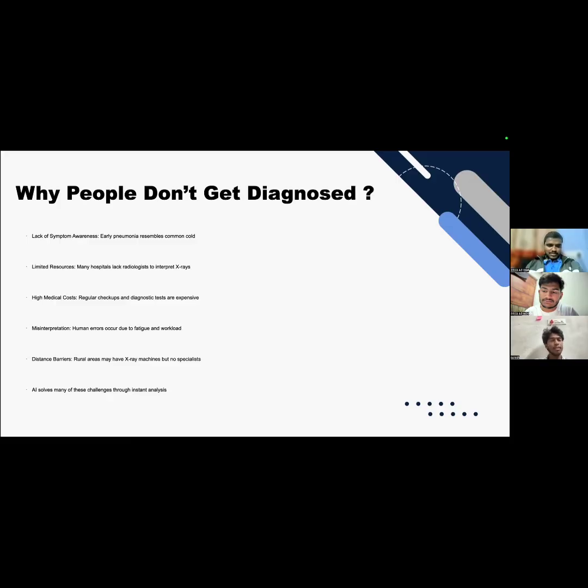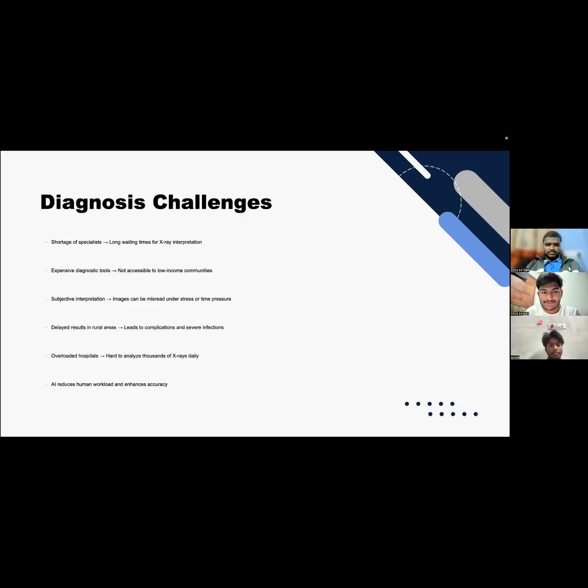But if we can make them realize that they are affected with pneumonia at the beginning stage, there are multiple ways to cure them, which helps them get cured completely over a period of 6 months or 1 year. But the problem is that people really don't know, and most people don't have enough money to go to a super specialist who can figure out whether he or she is suffering from pneumonia. But we have found a solution for that.